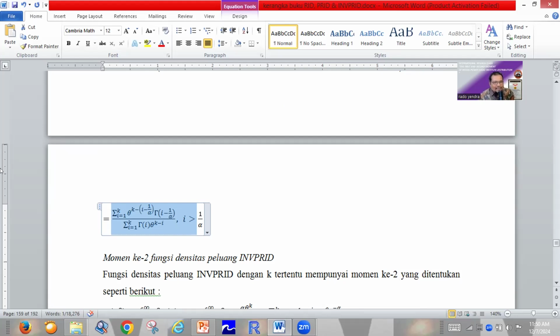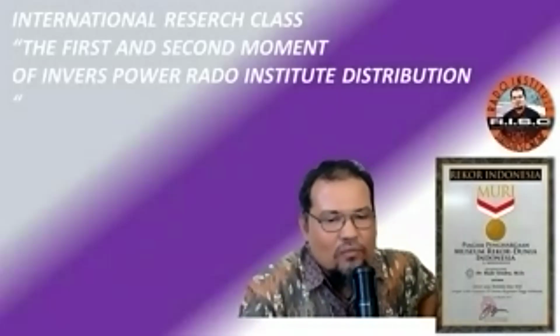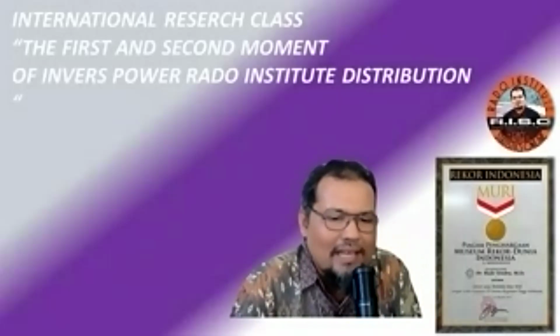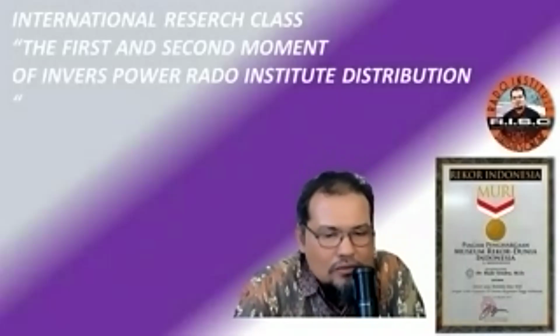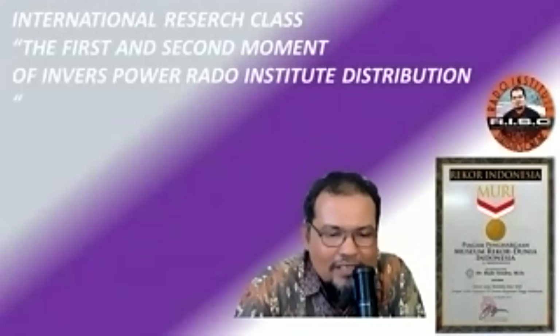So it's a very easy and nice discussion today. I think it's easy for us to understand the first and the second moment of the inverse power Rado Institute distribution. We only depend on the fixed formula.